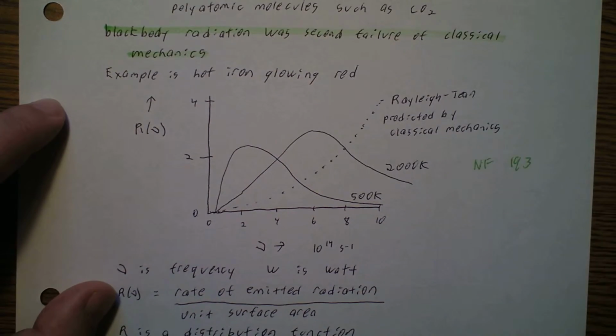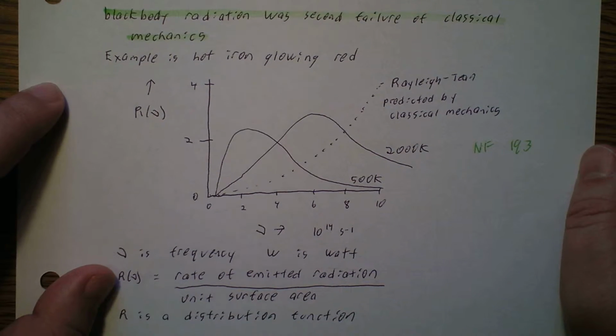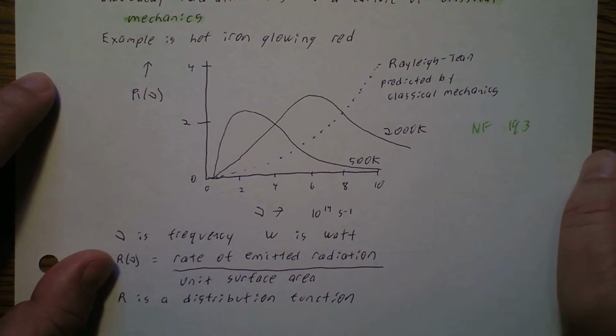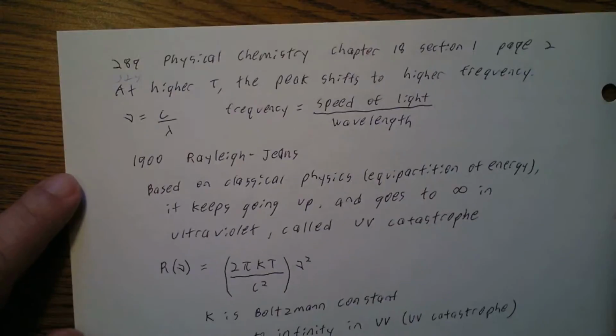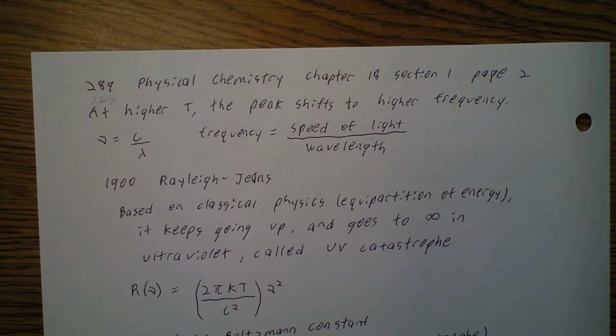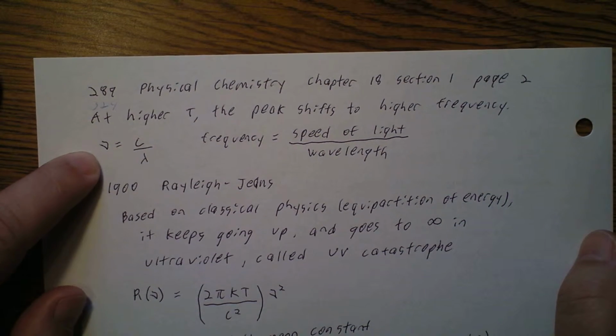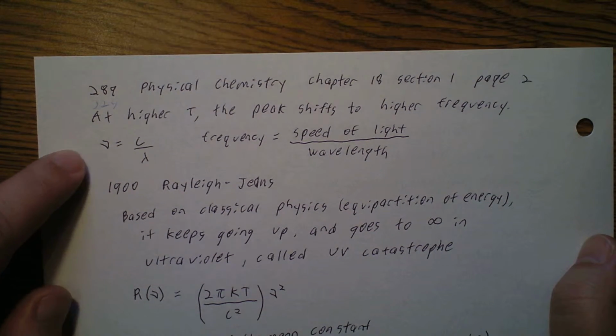So R of nu, this function, is the rate of emitted radiation divided by the unit surface area. So R is our distribution function. What we see is that at higher temperature, the peak shifts to higher frequency. The frequency is equal to the speed of light, c, divided by lambda, the wavelength.